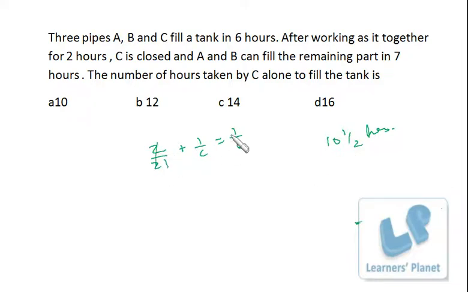So now you just take this side, multiplied by 2, so it's 4 by 42, it is 7 by 42, so it's 3 by 42, or I can say 1 by 14. So C alone can fill up 1 by 14th of the tank in 1 hour. That means in 14 hours he can fill up the complete tank. So that's pretty simple.